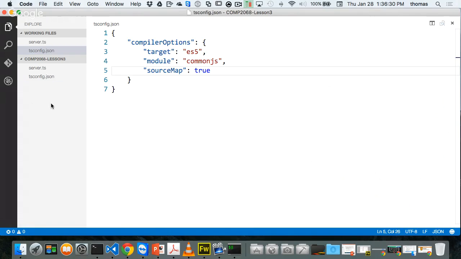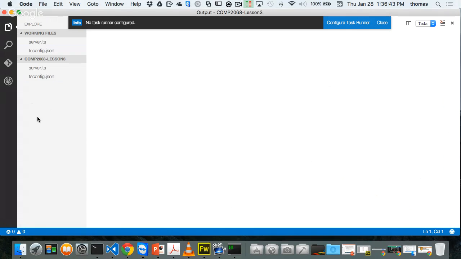This would be one of them, right? There's another one too, which we'll talk about in a second. If I was to transpile now, if I press Control-Shift-B or Command-Shift-B on the Mac, I would get a task runner notification, something like this: no task runner configured. And that is the next option you have to fix in using Visual Studio Code.